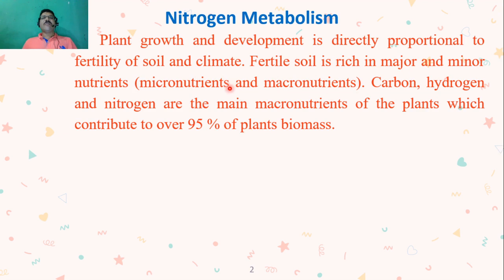Micronutrients are the nutrients which are required for plants in very small quantity. There are some micronutrients like boron, iron, etc. They can be used by plants in very small quantity, but they are required. Macronutrients are the nutrients which are required for plant growth in large quantity. Carbon, hydrogen and nitrogen are the main macronutrients required for plants and they contribute over 95% of plant biomass.